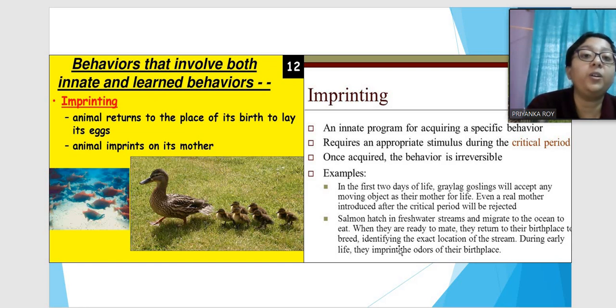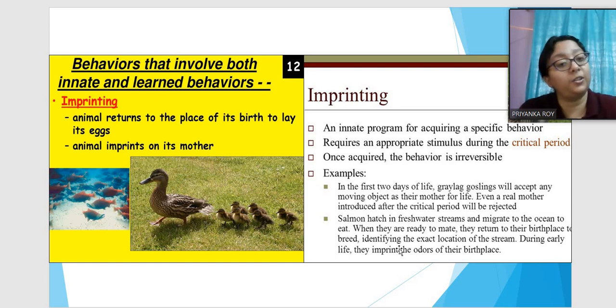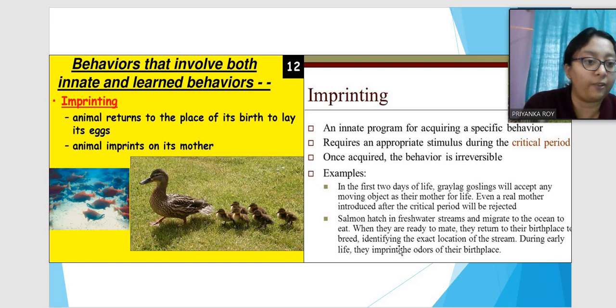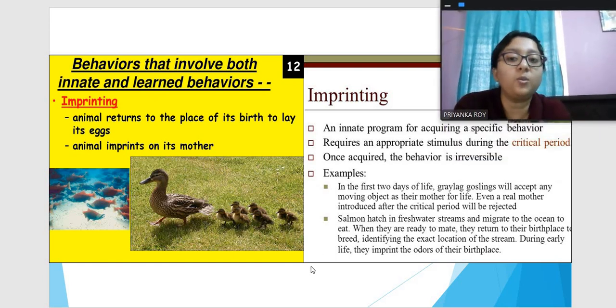And they try to return to the birthplace at the same location when it's breeding season. So when they are breeding, they come back to the same position and they hatch their eggs in the same way, just how they were born themselves. This is imprinting behavior because just from birth they know where they were born. This is something very interesting also. So this is known as imprinting.